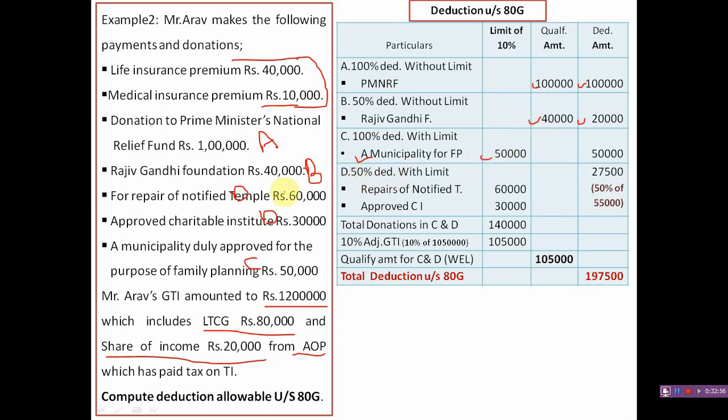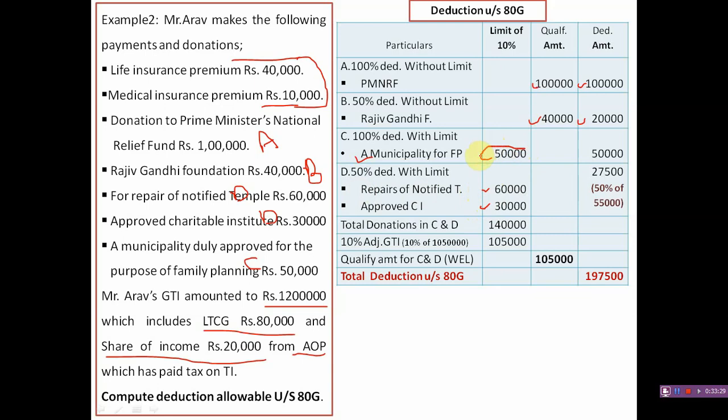Next, category D items. There are two items: repairs of a notified temple. If in an examination the word notified is not mentioned, you can assume and write a note that the given temple is notified. Just give your justification for your answer. Repairs of a notified temple, 60,000 full amount, and an approved charitable institution, it may be education or any other institution, full amount 30,000.